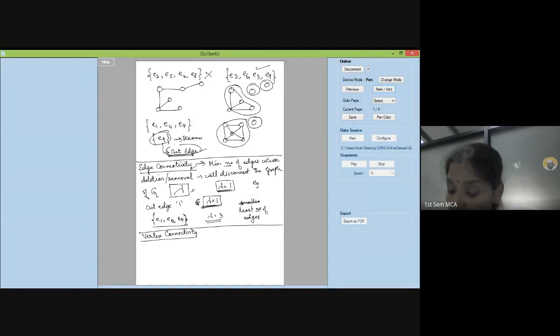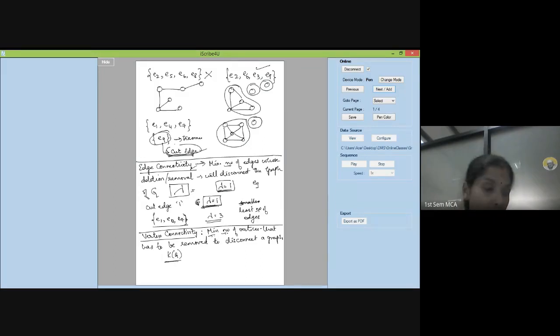Similar lines with respect to edge connectivity, the minimum number of vertices that you have to remove in order to disconnect a graph, you call it as vertex connectivity. Vertex connectivity is denoted by K of G.